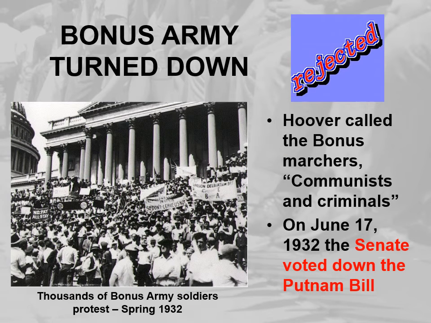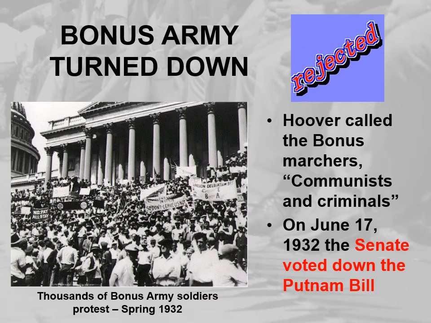The bonus army turned down. Hoover called the bonus marchers communists and criminals. On July 17, 1932, the Senate voted down the Putnam Bill. So these are people who fought for the United States in World War I. And we did a whole unit on that. You know how horrible that war was and how many deaths and how scary it was for a lot of people.